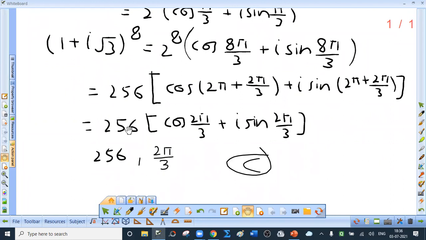But we are asked to find two things. One modulus, second argument. So 256, 2 pi upon 3. So correct answer is C, Calcutta.